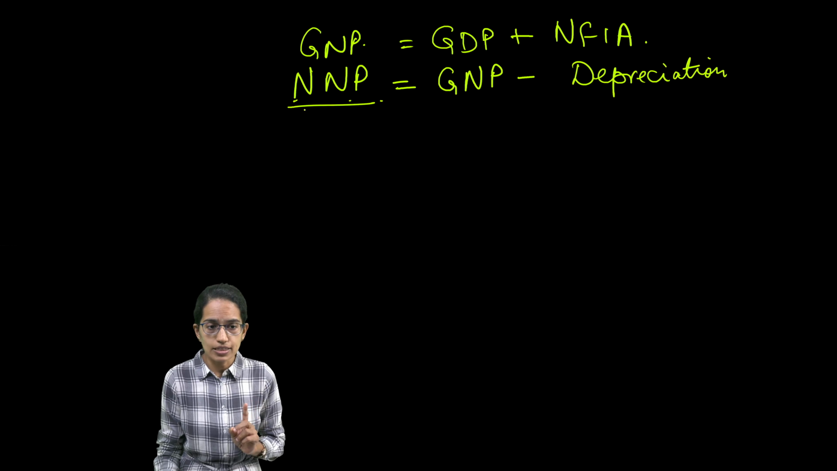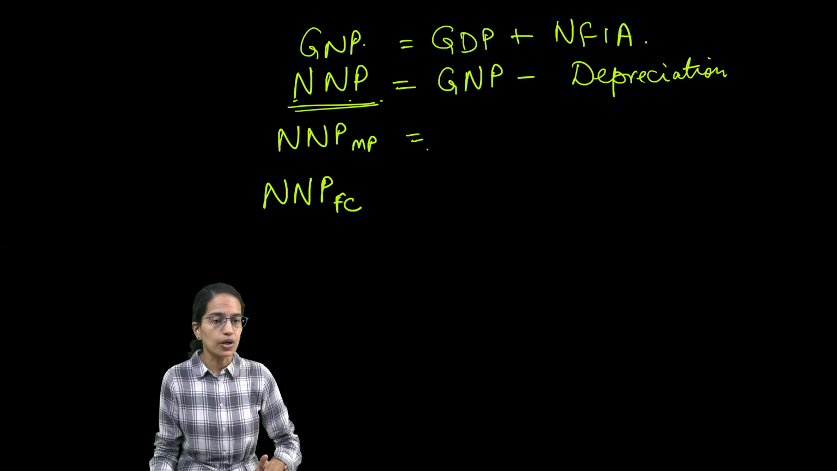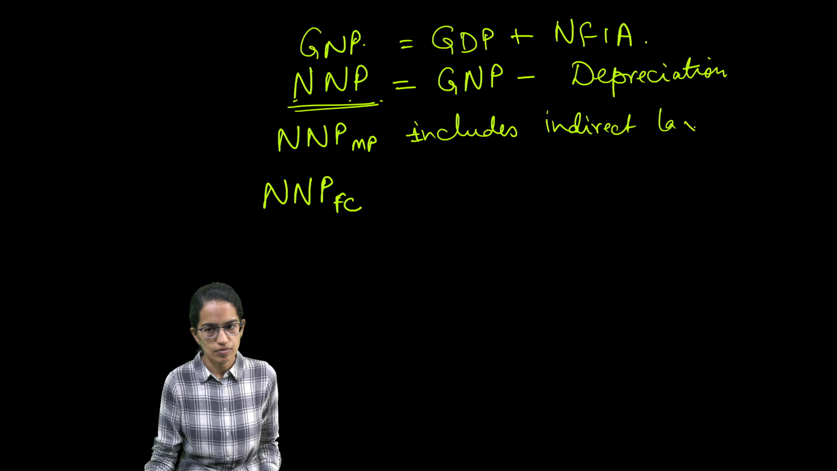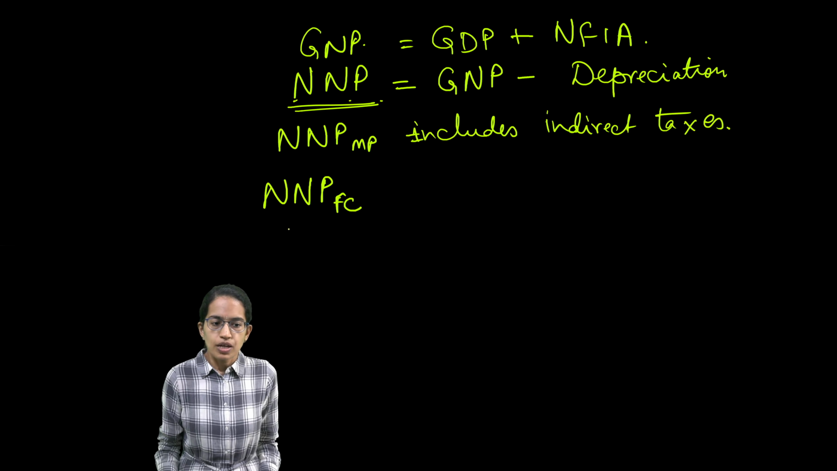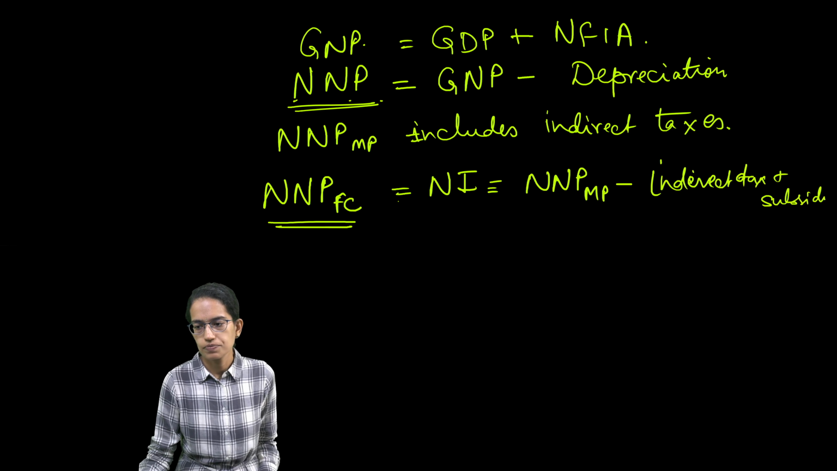Now this net national product can be of two types: net national product at market price and net national product at factor cost, right? When I say net national product at market price, it includes indirect taxes. And the net national product at factor cost is equivalent to the national income, which is the net national product at market price minus indirect tax plus subsidies.